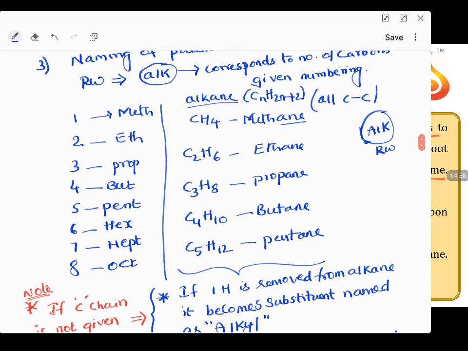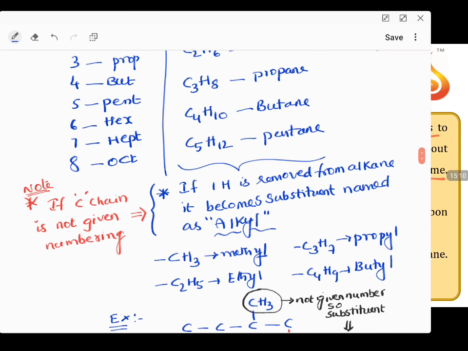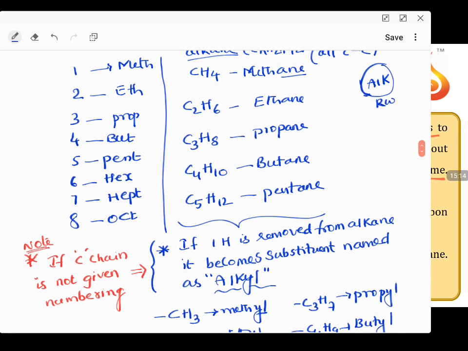Pent, hex, hept, oct. So this is how, if you see CH4, only one carbon, methane, two carbons, ethane, three carbons, propane, four carbons, butane, five carbons, pentane. This is how the numbering can be done, and this is the naming of the carbon. But the most important point, if the carbon chain is not given numbering, this is very important.